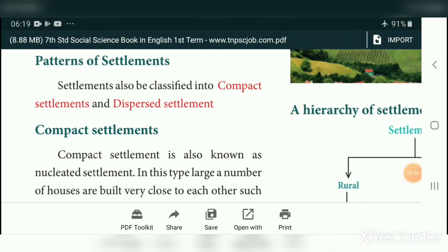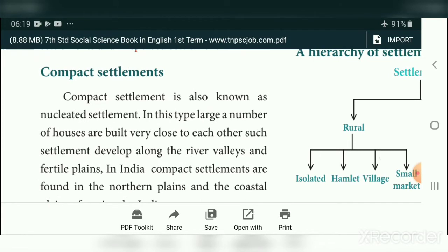Now we will see patterns of settlement. Settlements can also be classified into compact settlement and dispersed settlement. Compact means very close, and dispersed. Compact settlement is also known as nucleated settlement. Note this one, compact settlement is otherwise called nucleated settlement.